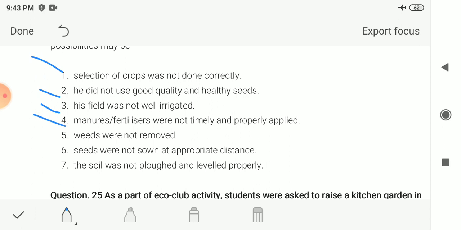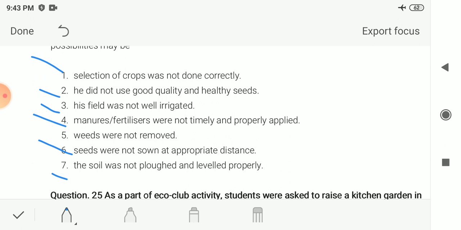It might also be possible that manures and fertilizers were not timely and properly applied, the weeds were not removed, seeds were not sown at the appropriate distance, and the soil was not ploughed and leveled properly.